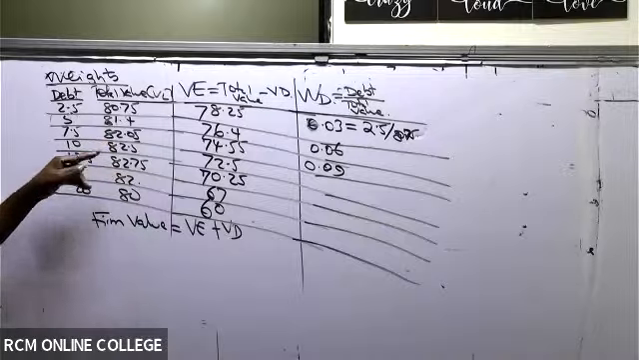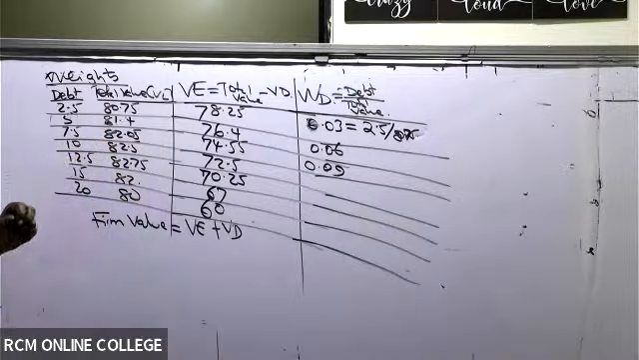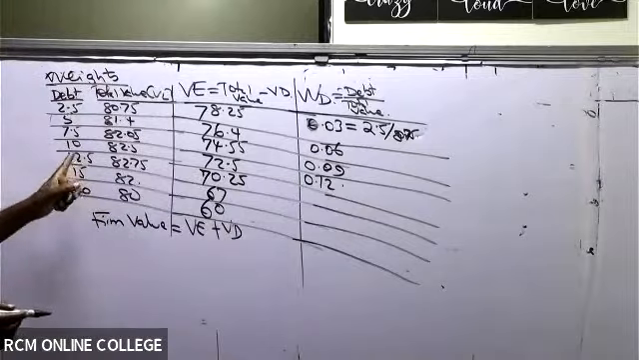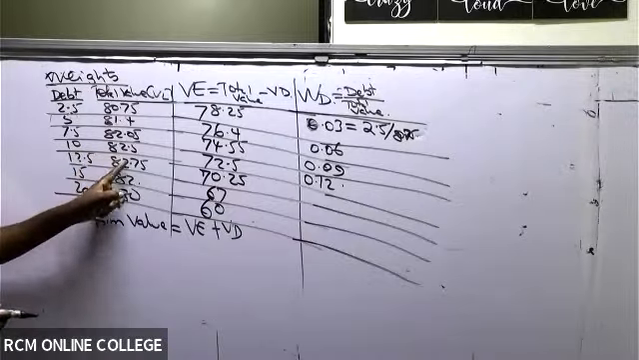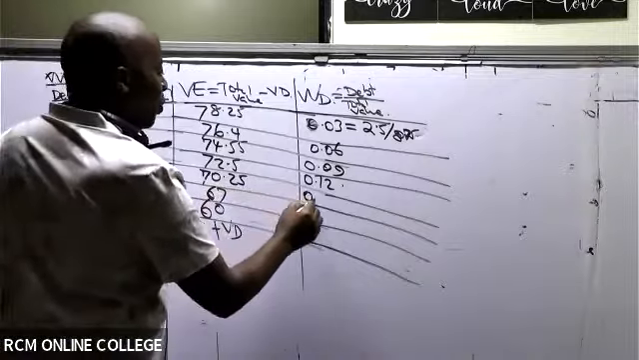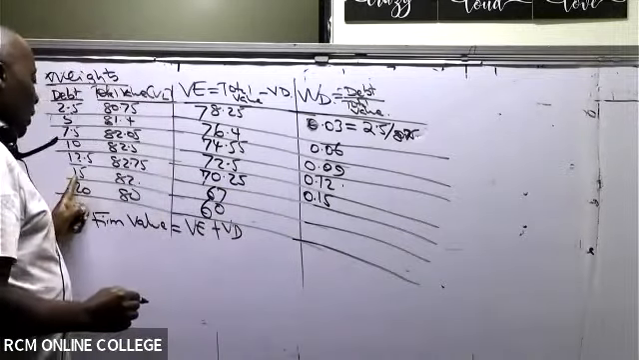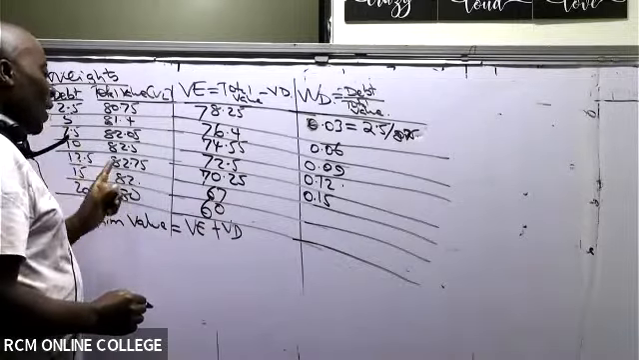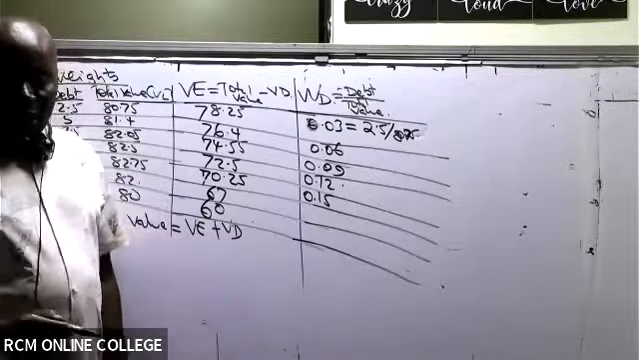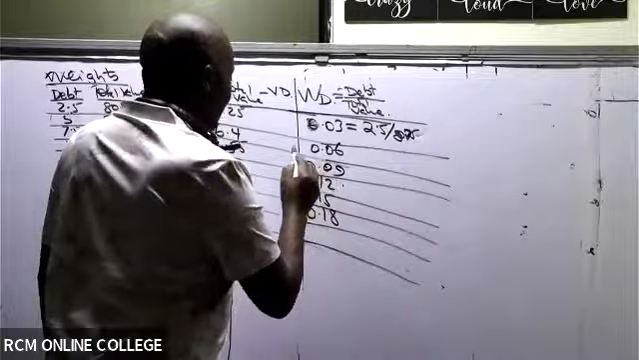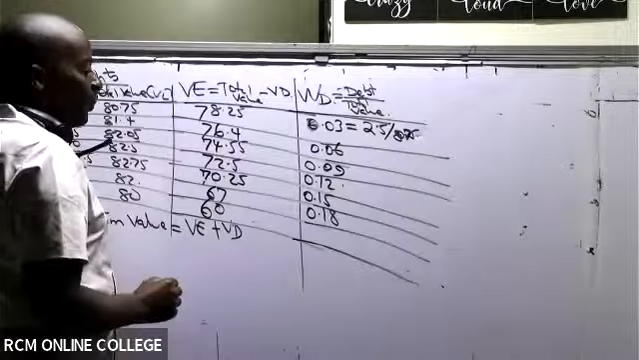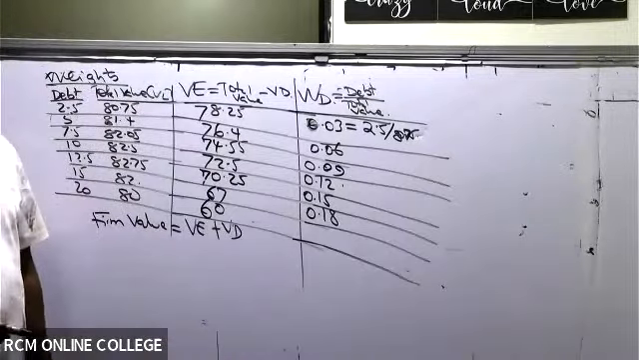Remember, total value is the base. 10 divided by total value will be 0.12. Then you move on to the next and give me an answer: 0.15. Now we are moving to this divided by 82. The total value is the base. 15 divided by 82 gives me 0.18. And then the last one will be 20 divided by 80, which will give me 0.25.